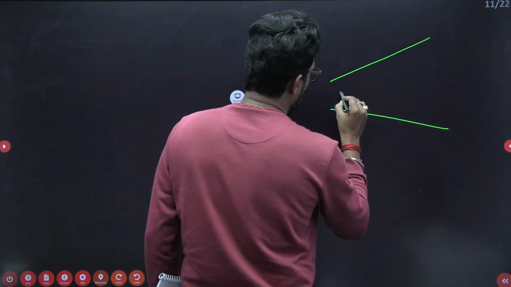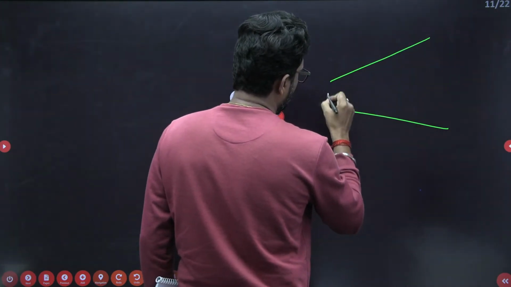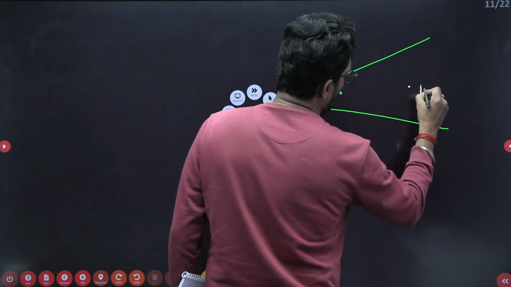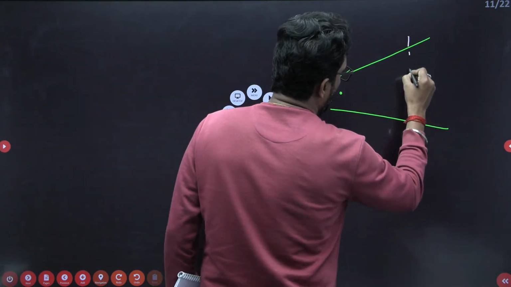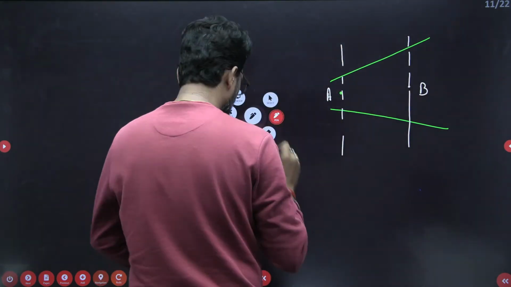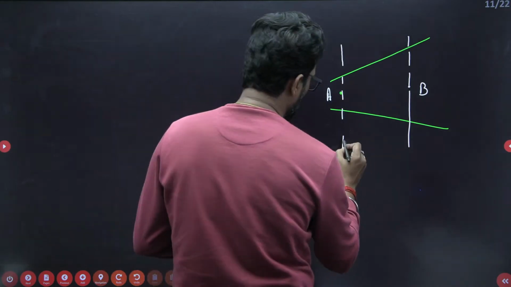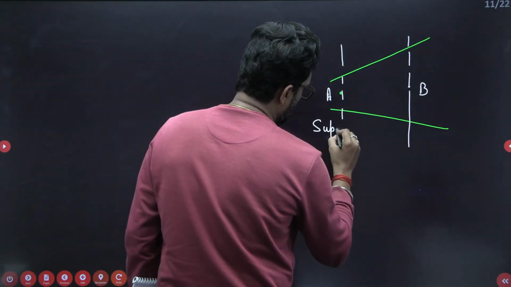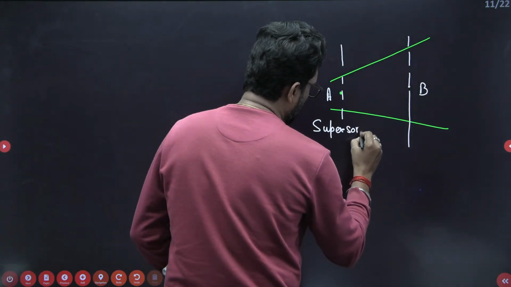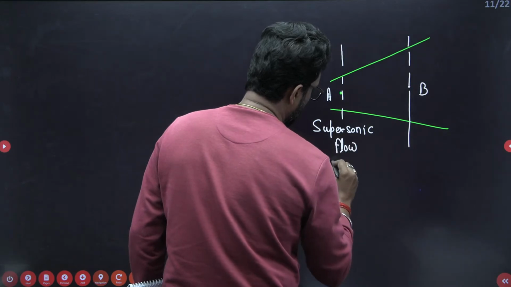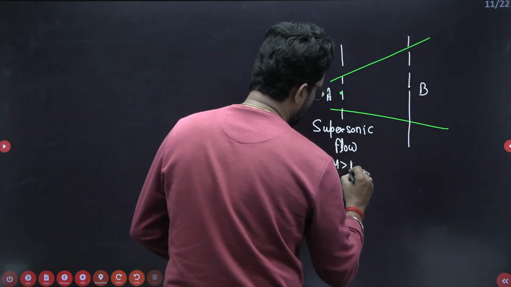This is point A and this is point B. Point A is supersonic. Supersonic flow at this point means the Mach number is greater than 1.